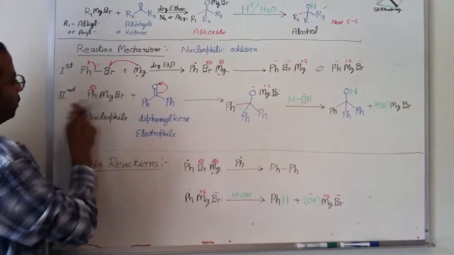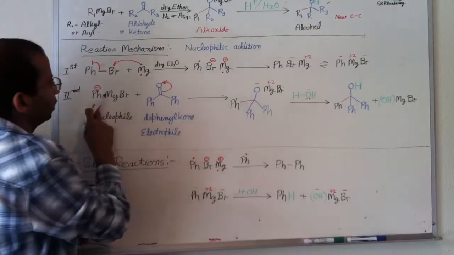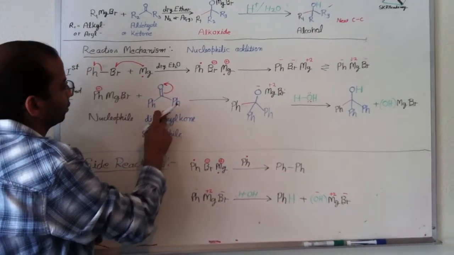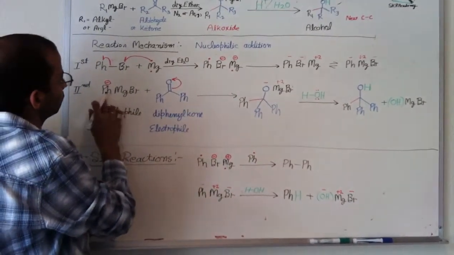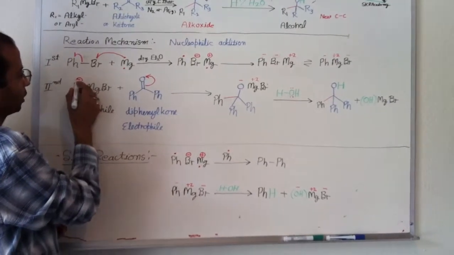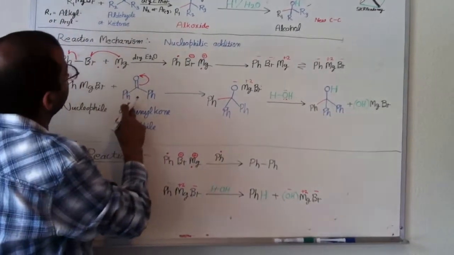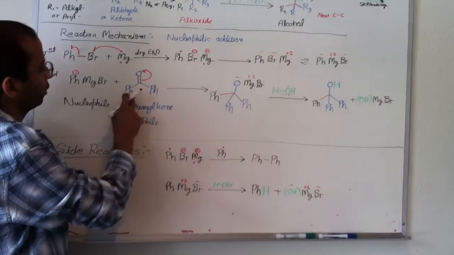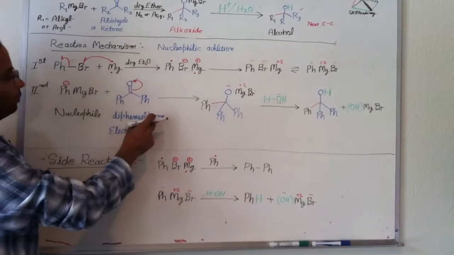So in second step, when Grignard reagent forms, it attacks on the ketone group. So this Grignard reagent serves as a strong nucleophile. So it has an electron pair, it can attack on any electrophile. So here as a ketone, we have chosen diphenyl ketone, which is called benzophenone.